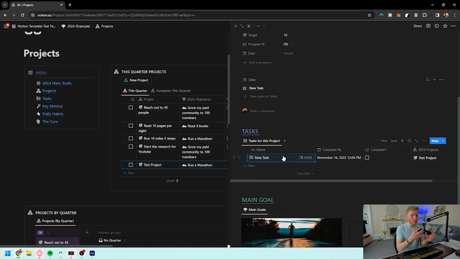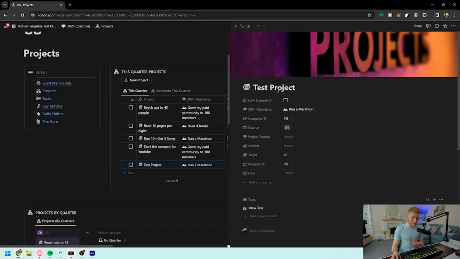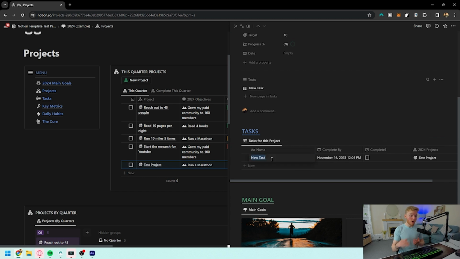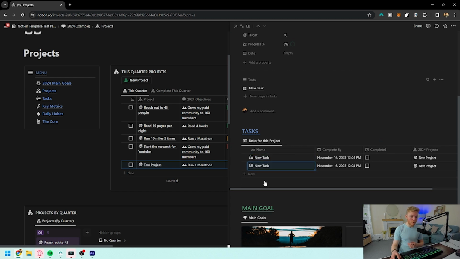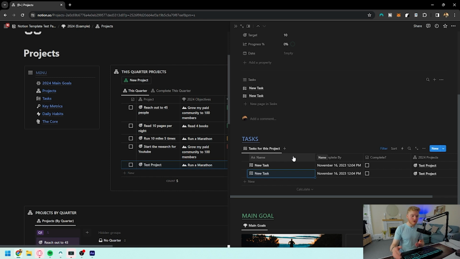Meaning you don't have to always go back in and out of tasks to be able to see things, but you can simply come into the main project that you're wanting to do and write all of the tasks step by step of when you want to complete them, which will always relate to the new project that you've just created. Of course, this can sound a little bit complicated, but at the end of the video, I'm going to show you how you can use it yourself and how I would use it as I'm going through.